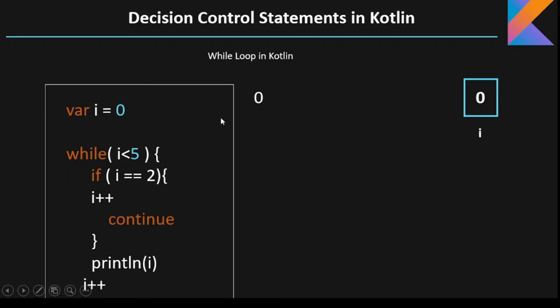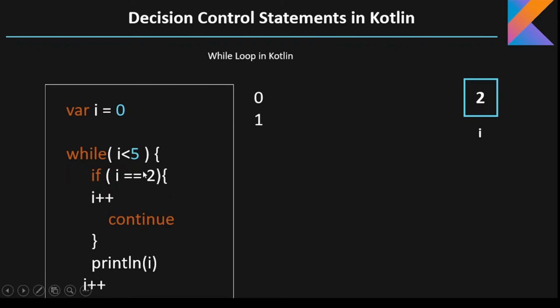Now the value of I is 1. Okay, now 1 is less than 5. Yes, it is true. It will check this if condition, 1 equals 2. No, then it won't execute this block. Then it will print 1 on the screen. It will increment I to 2. Okay, then again it will check the condition, 2 is less than 5.